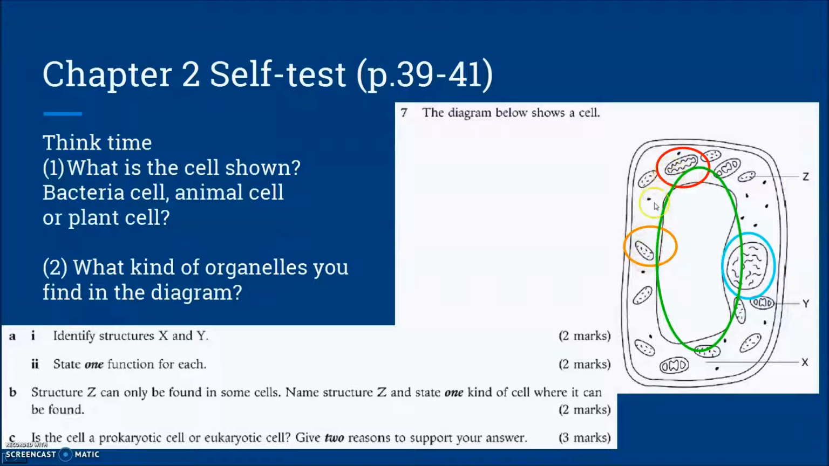And for these 2 organelles, which one is the mitochondrion, and which one is the chloroplast? Remember this: double membrane structure. In the eukaryotic cell, these organelles are membrane-bound, and they have a double membrane.